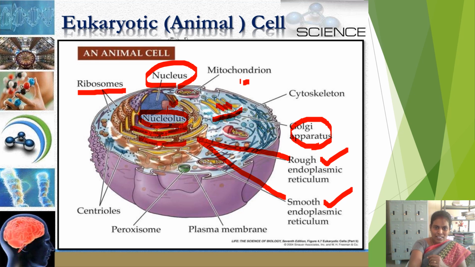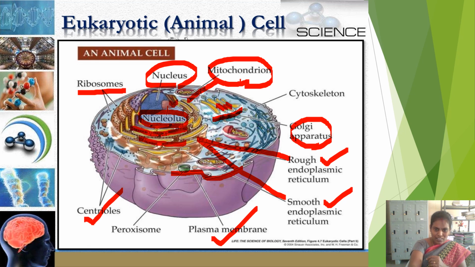And see these mitochondria. This one is the mitochondria, and this is the powerhouse of the cell. It contains two layers. And centrioles are helpful during cell division. The plasma membrane covers the cell. Look at this, the outer cell layer which protects the cell and keeps its contents separate from the outer environment. That is called the plasma membrane.